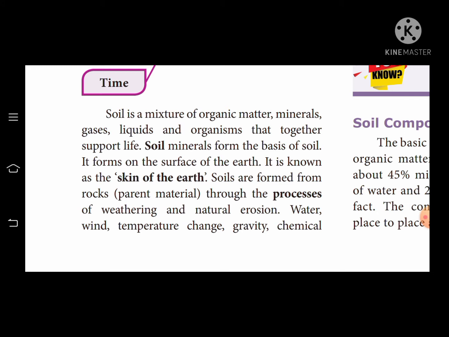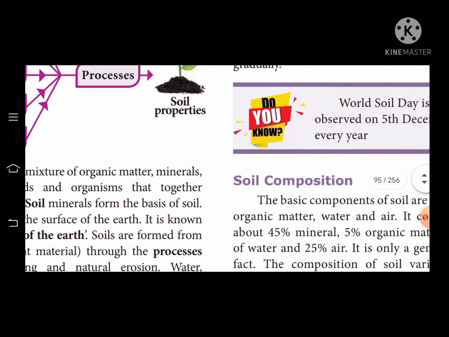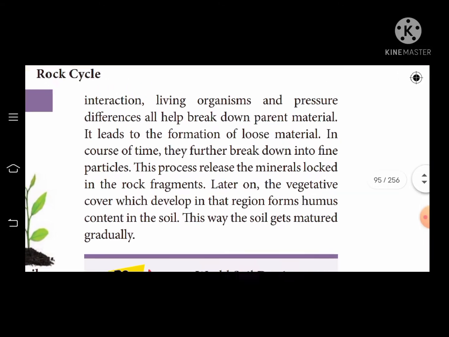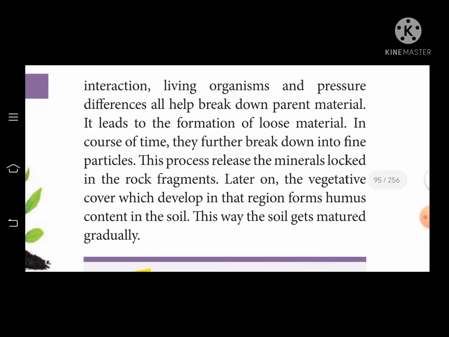Soils are formed from rocks. How are they formed? Through weathering and natural erosion by water, wind, temperature changes, gravity and chemical action. These interact with living organisms and pressure, and all help break down the parent rock. Finally the parent rock turns into loose material, and then it becomes soil.